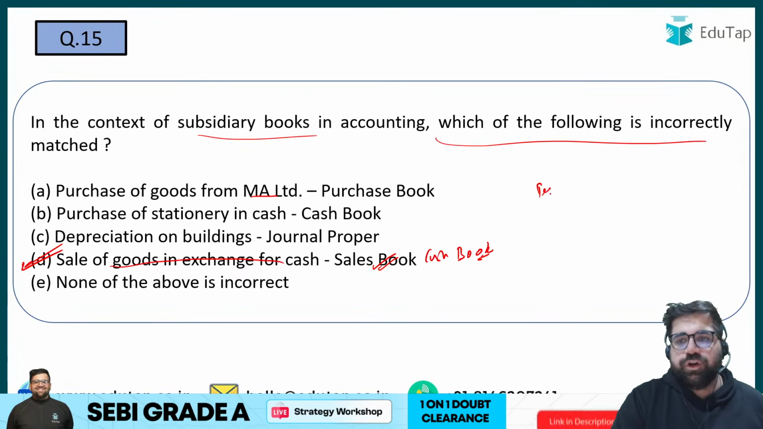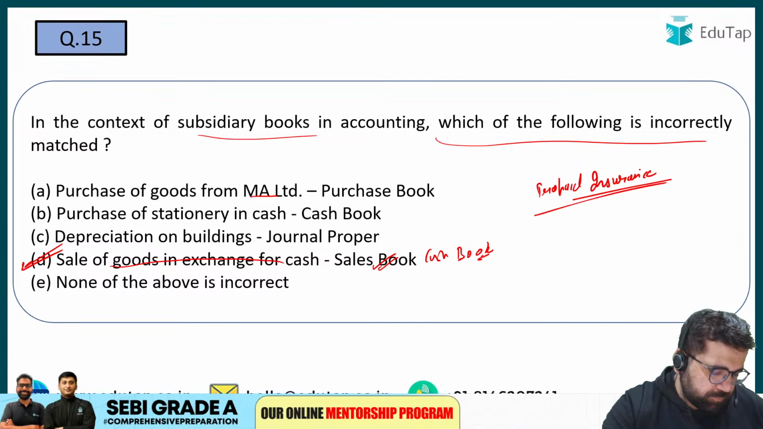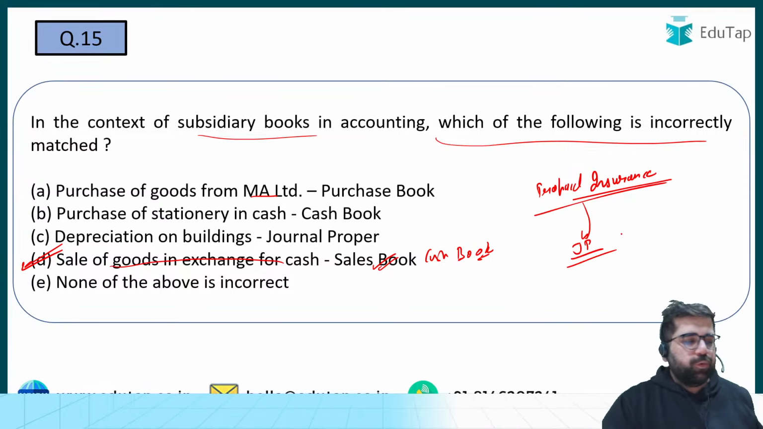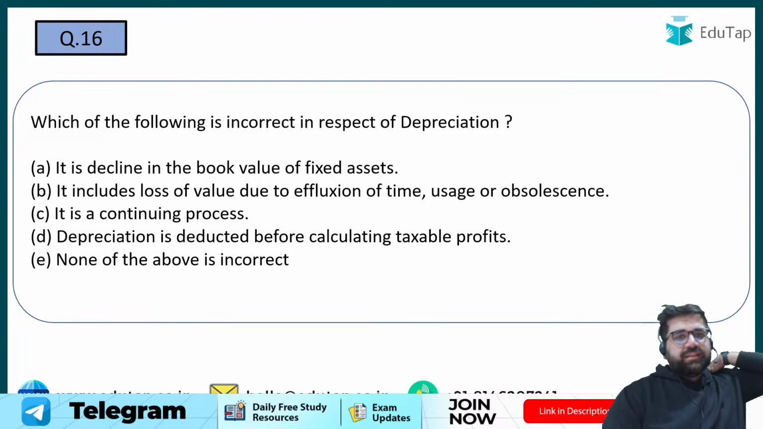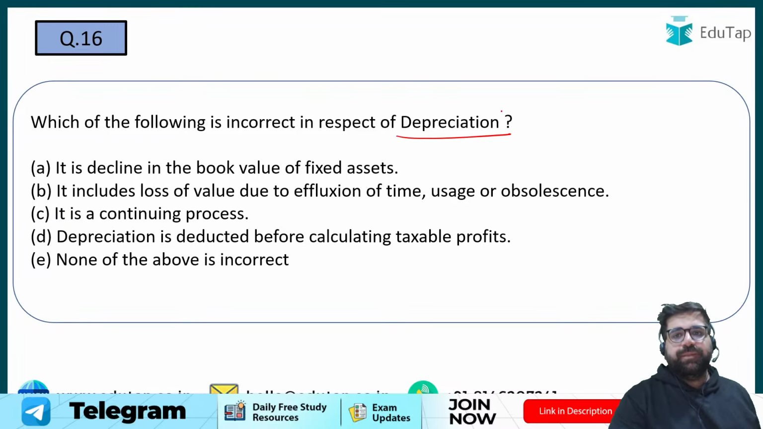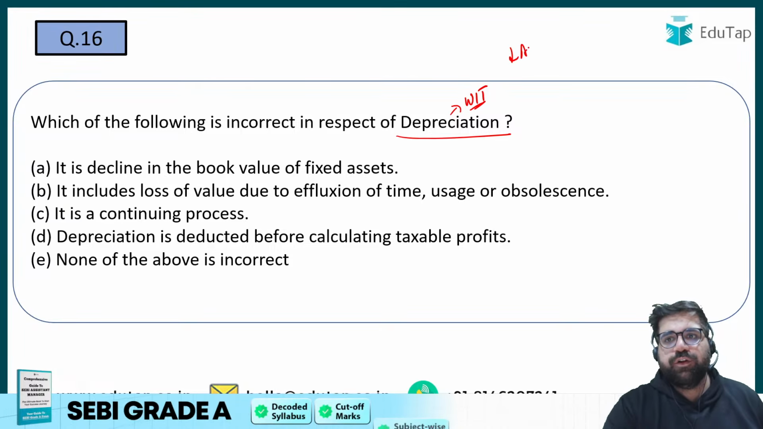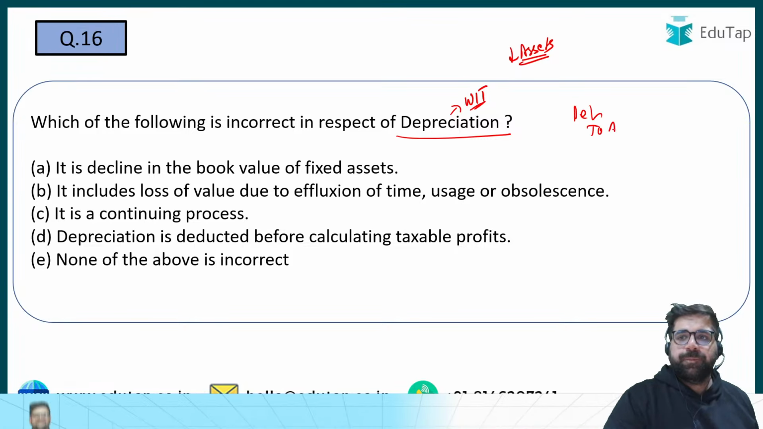Tell me, prepaid insurance will be recorded in which particular book? Prepaid insurance will also be recorded in your journal proper. I hope you are able to correlate with me. Next question. Which of the following is incorrect with respect to depreciation? Depreciation means what? Wear and tear of your asset, a gradual decrease in the value of your asset. Journal entry is what? Depreciation account debit to asset.